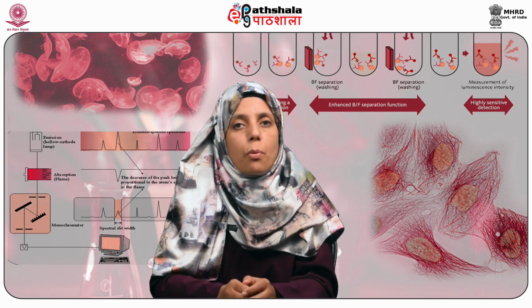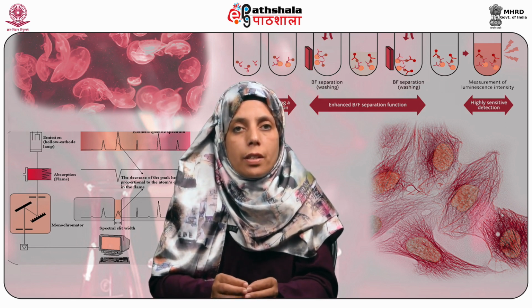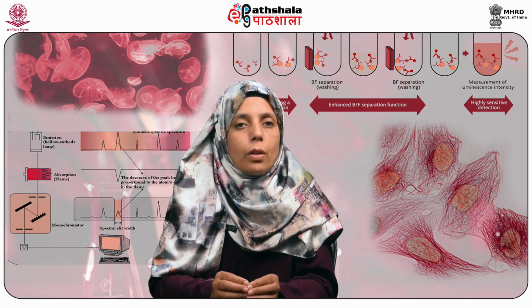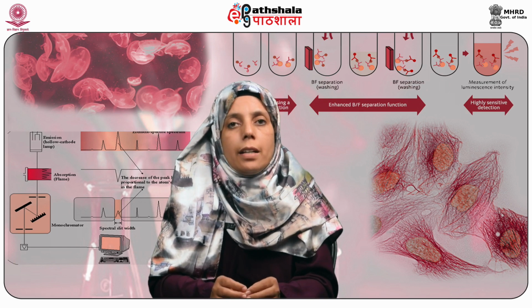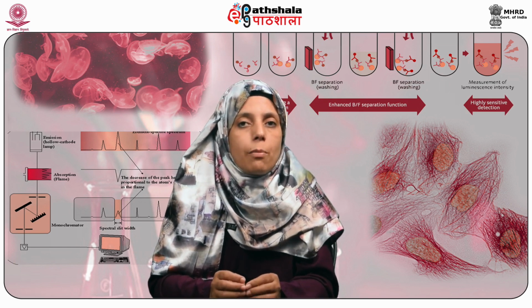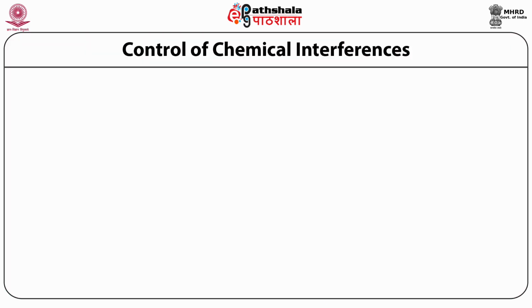This decrease in absorption is due to chemical interference, where the formation of non-volatile particles of calcium phosphate and aluminum calcium oxides occur. The other methods of controlling chemical interferences include use of high temperature flames. So that means chemical interferences can be overcome by using high temperature flames because more energy is available to break down compounds which would be stable in a cooler flame.